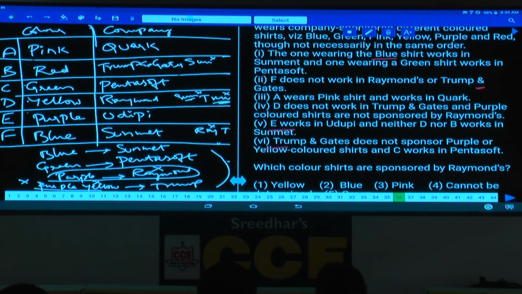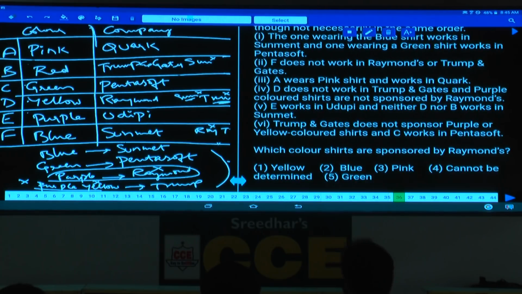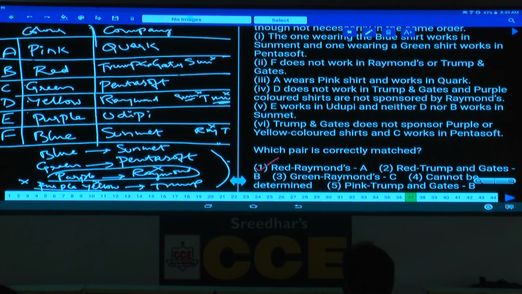Now this is about question number 36 to 40. Question number 36. Let's write down this arrangement. Which color sets are sponsored by Raymonds? Yes, tell me, what is the color here? Yellow, that is choice 1.